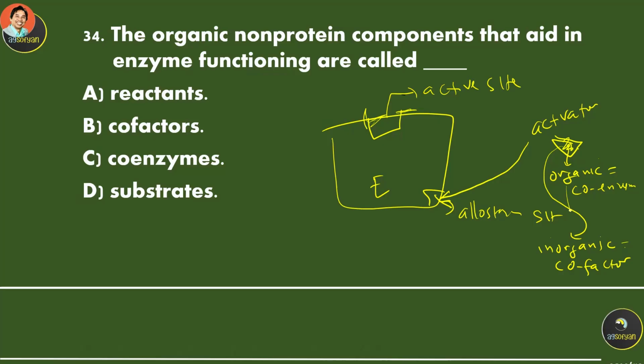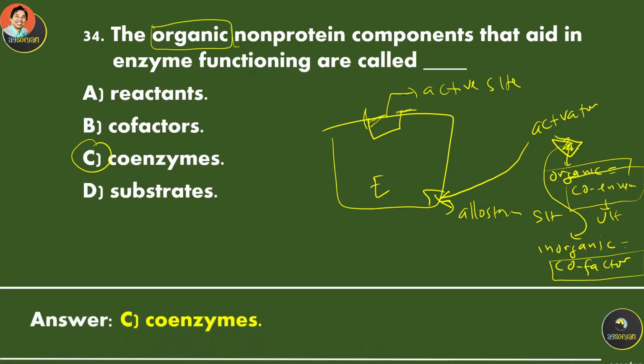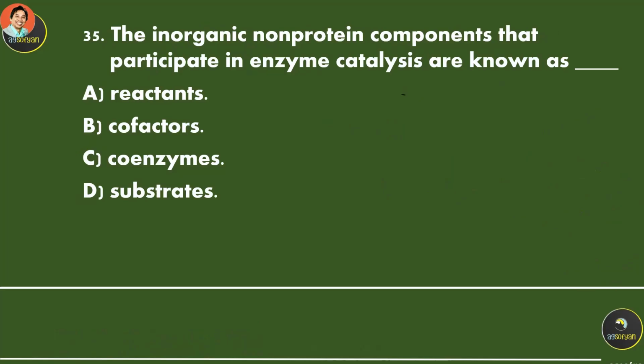If it is organic, the activator is called the coenzyme. An example is vitamin. Vitamin is a coenzyme. And if it is an inorganic molecule, that activator is called the cofactor. An example is many metals like zinc, used as activators. So non-protein, organic is the coenzyme. The inorganic non-protein component that participates in enzyme catalysis is the inorganic activator, called the cofactor.